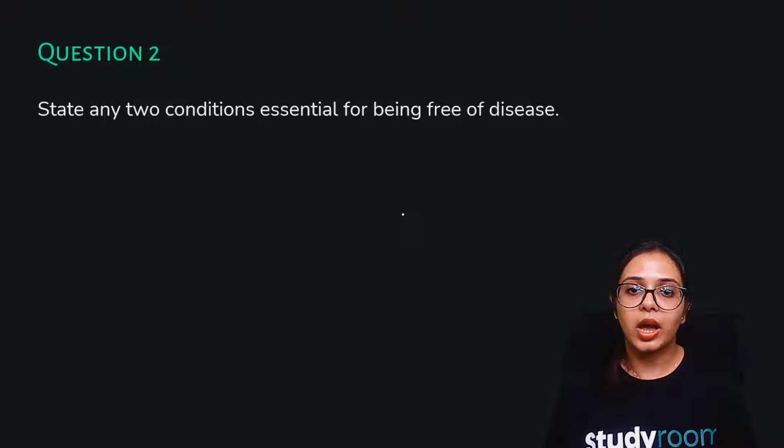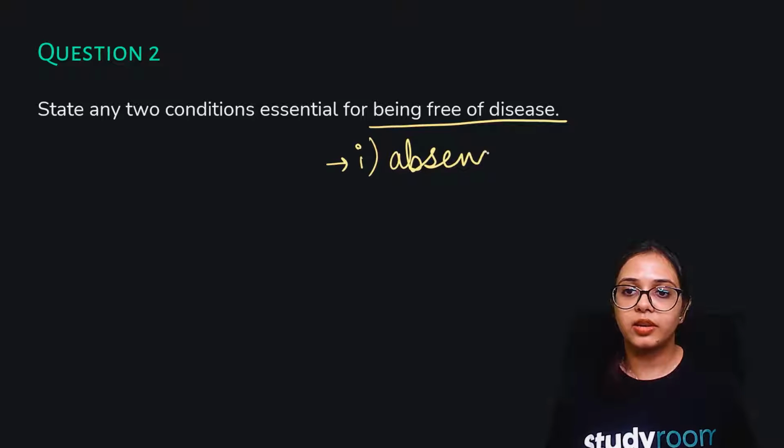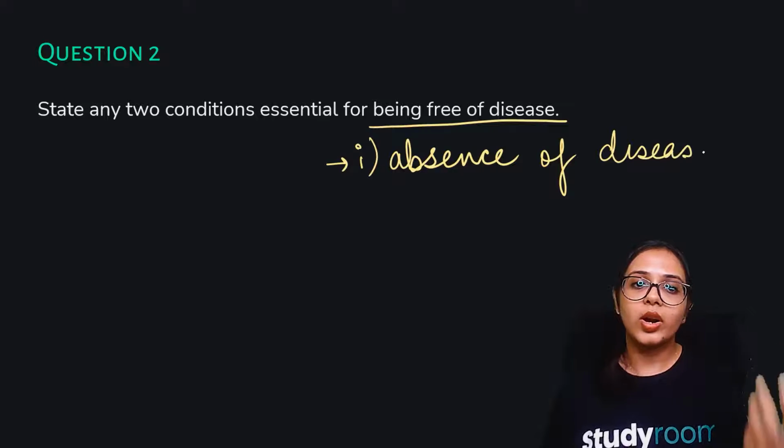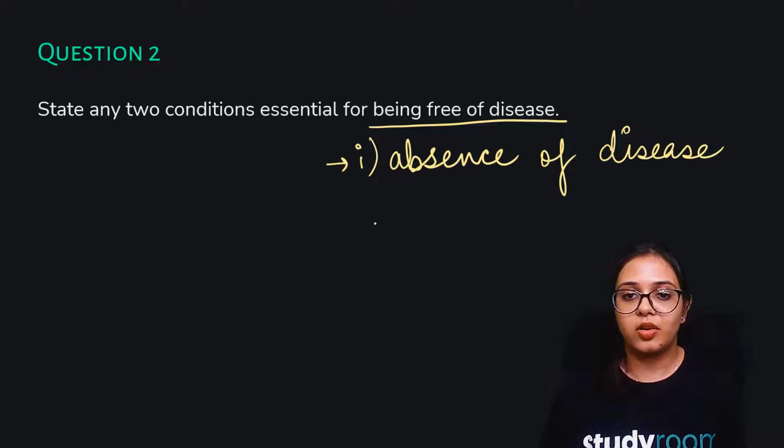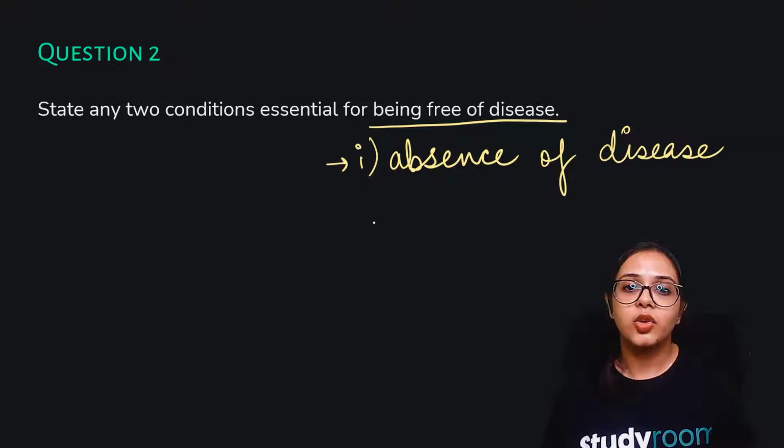So if you have to have a body that is free of disease, the very obvious thing is that your body should be disease free. That means that there should be an absence of disease. All right, there should be an absence of disease. And what can be the other condition? All right, the other condition is that your individual well-being should be important.